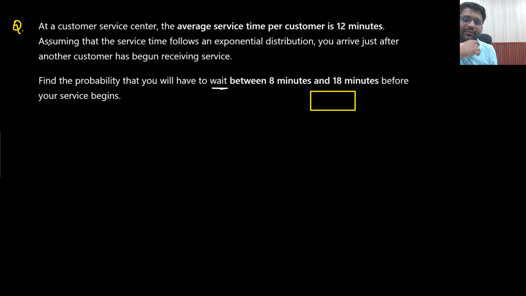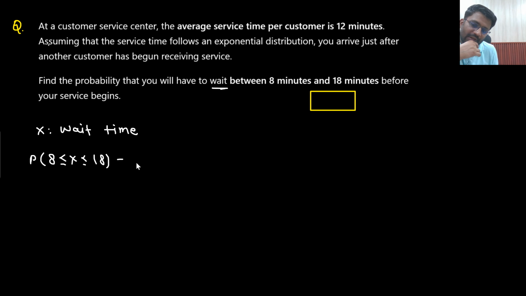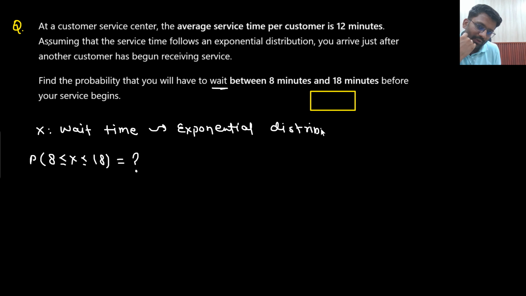So what can I assume? My random variable X is the wait time before your service begins. Can I assume my random variable X as wait time? Now what I am supposed to find out is that my wait time should be between 8 minutes to 18 minutes. X is following the exponential distribution.